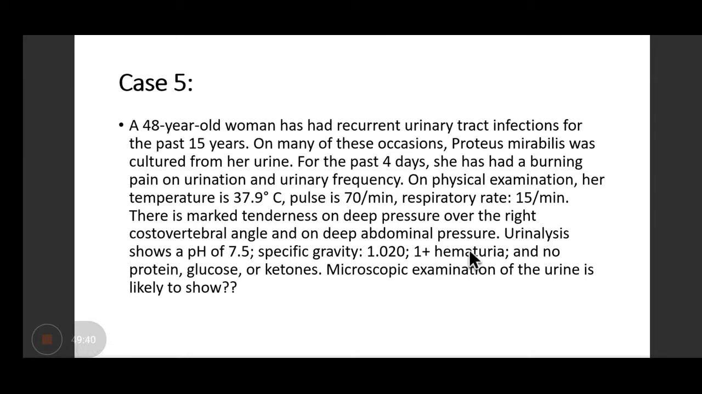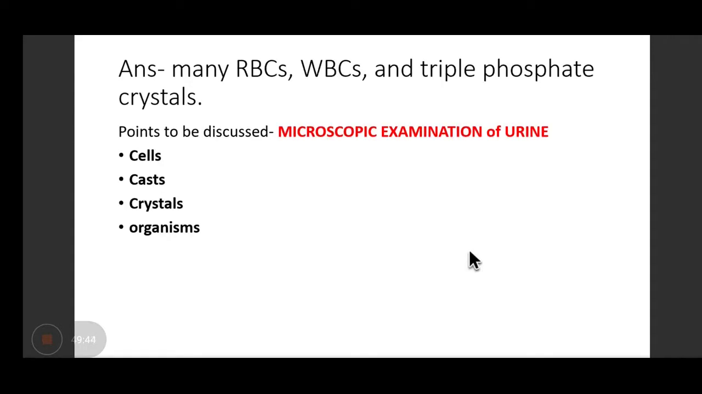So what is the microscopic finding of urine of this patient? You will see many RBCs, WBCs, and triple phosphate crystals. Why will these crystals be there? Because this is the typical presentation of a patient with staghorn calculi. Okay.